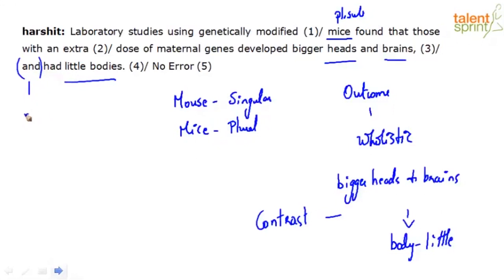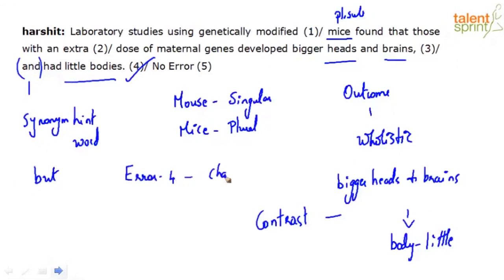And is a synonym hint word which brings in the same meaning. But what's happening in the context is completely opposing, right? Which means I need the right conjunction, which is but and not and. The error is in part 4, where you change and to but. That's why I said you will easily tend to overlook this sort of an error because you're not understanding the meaning the context is giving, right? When you read it, you think, yeah, it's fine.